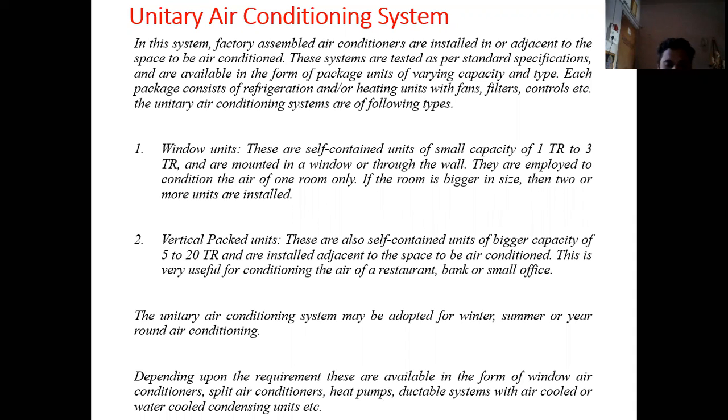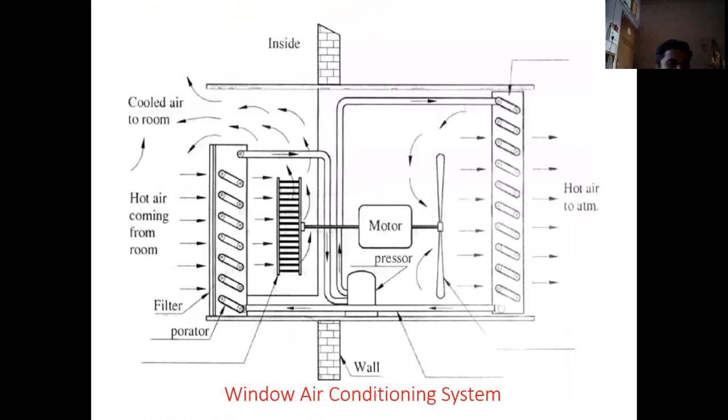So these heat pumps can be used in winter. Nowadays the window air conditioners are replaced by split air conditioners. Then ductable systems: whenever there is a higher capacity requirement, that is 5 to 20 TR, the central unit is generally mounted on the roof. The air is passed from the central unit or cooling coil through a duct, and it is then supplied to the space where the temperature needs to be cooled. This is how the working of a unitary air conditioning system takes place.